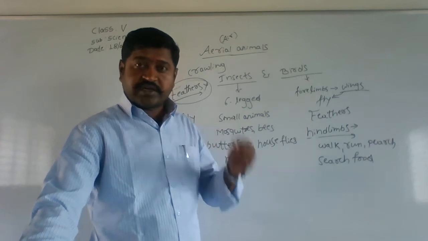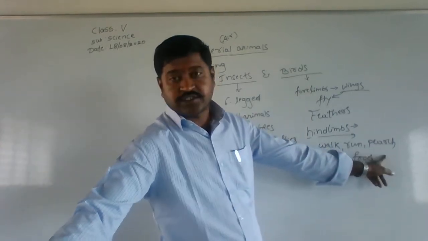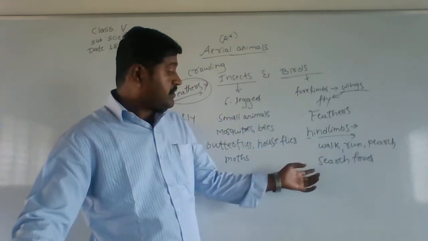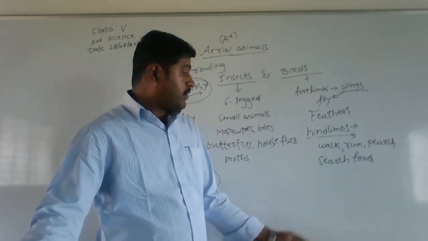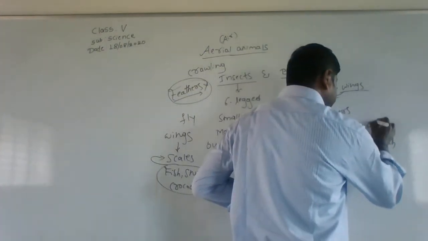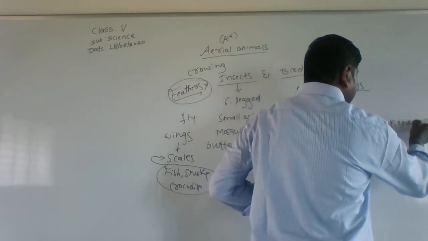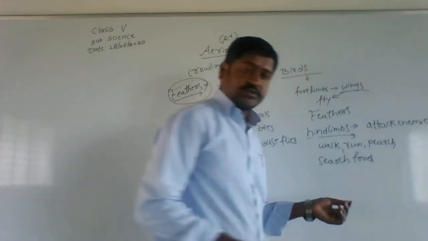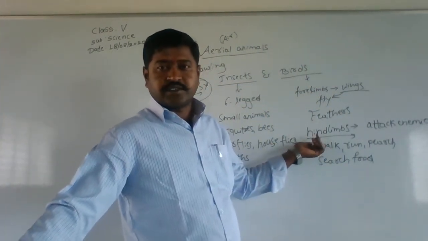So it takes rest at an elevated point, that is what is known as perch. Then it is used for searching food, and it even attacks its enemies. Which one? The hind limbs of birds. Is this clear?